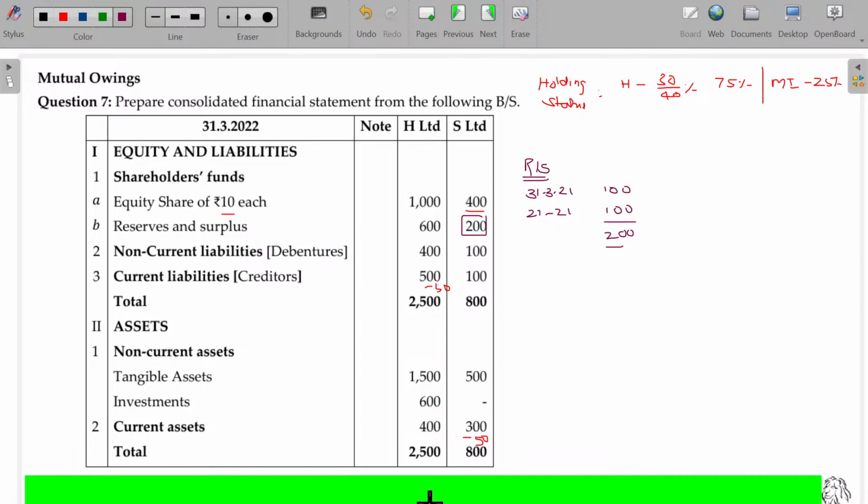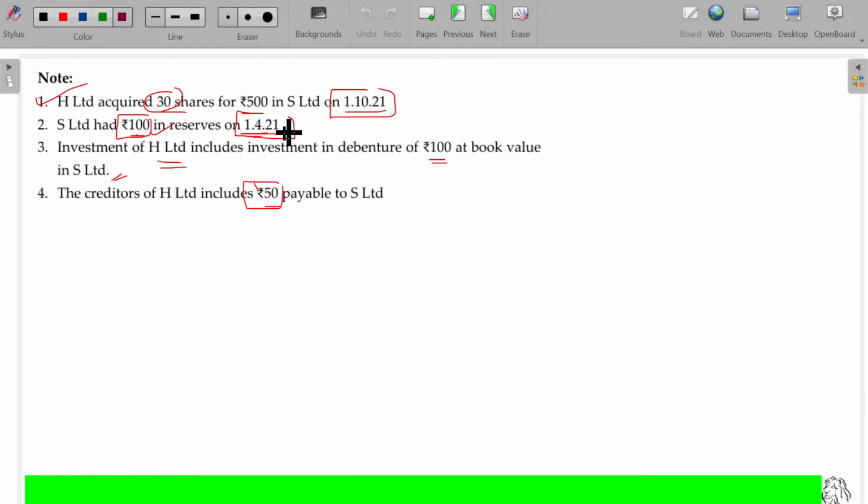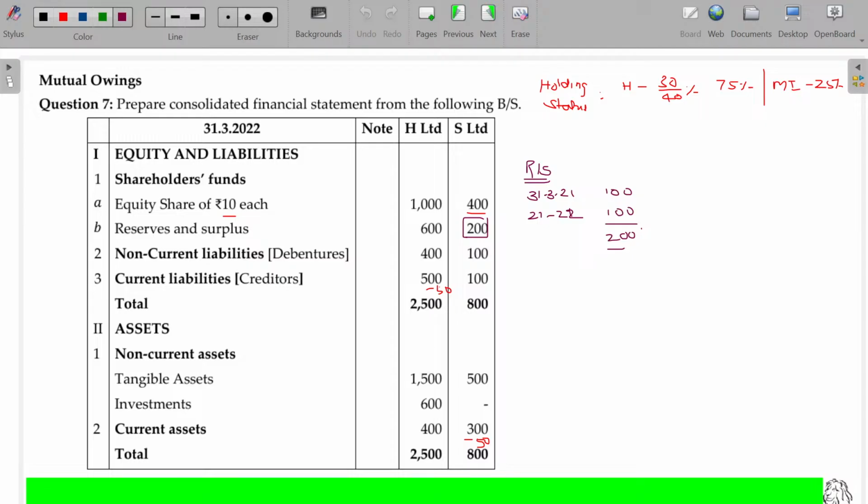The 200 rupees of reserves and surplus can be categorized to the extent of reserves available on 31 March and thereafter. As on 31st March 21 the reserves are 100, but total reserves are 200, meaning 100 exists as on that date. Thereafter, another 100 increases only due to the profit in year 21-22.